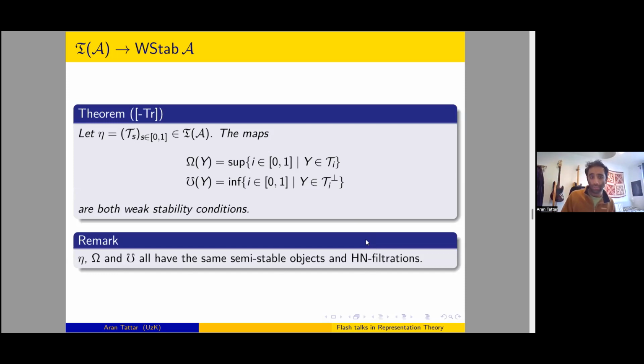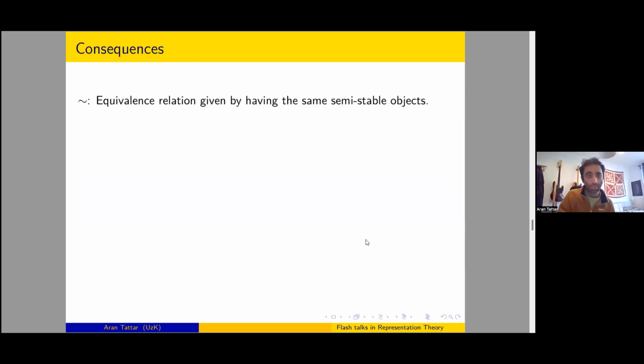The original chain of torsion classes eta and these weak stability conditions mu and omega all have the same semi-stable objects and Harder-Narasimhan filtrations. So there's not a unique or canonical way of going from chains of torsion classes to weak stability conditions and vice versa.